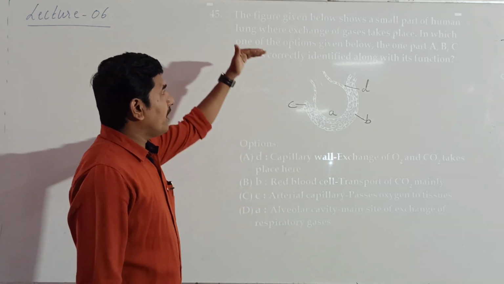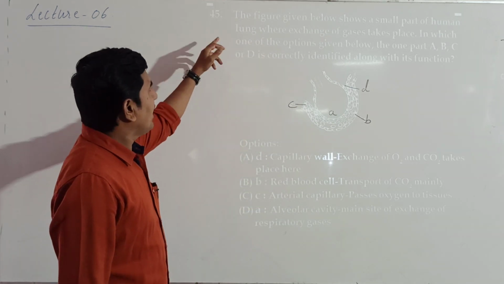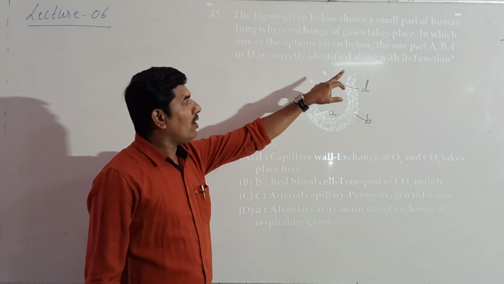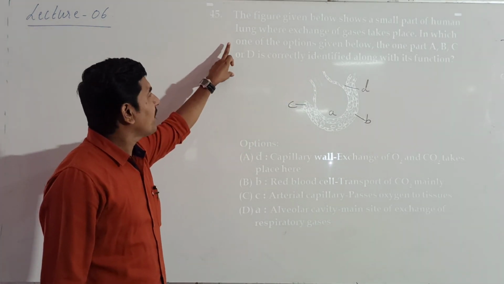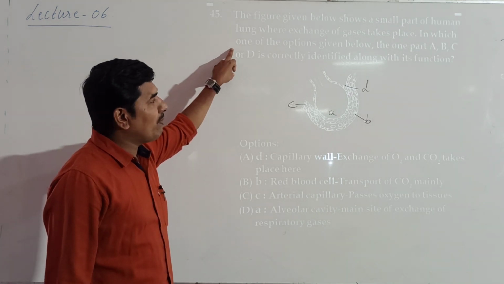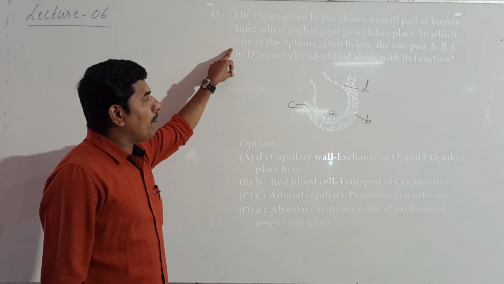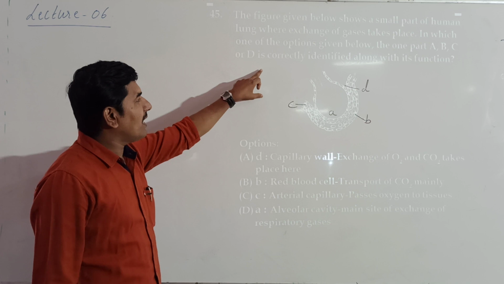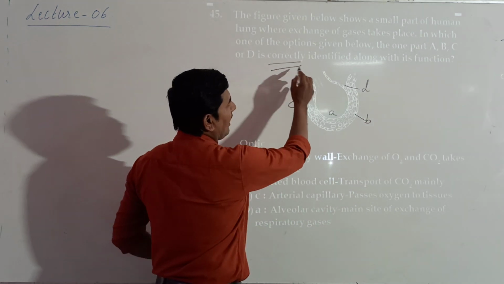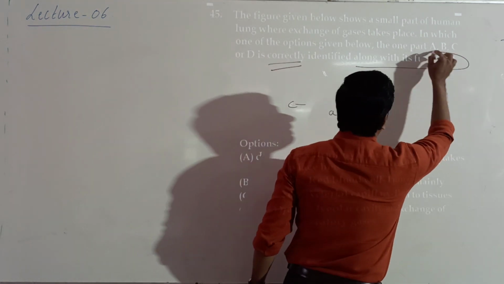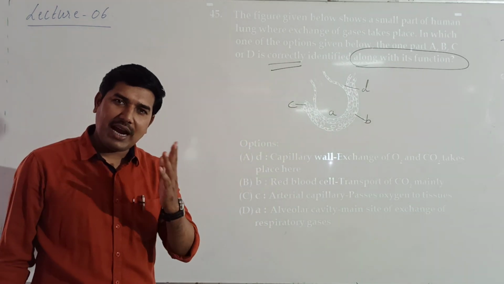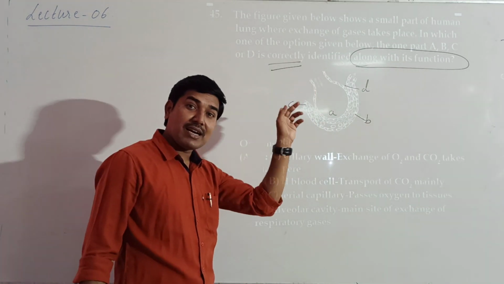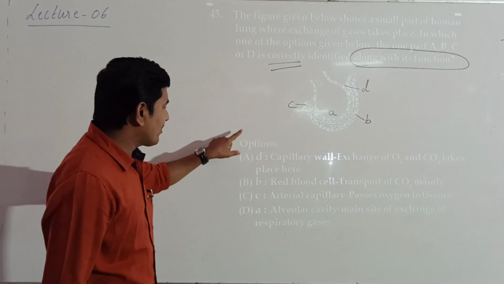Read the question. The figure given below shows a small part of a human lung where exchange of gases takes place. In which one of the options given below is the part A, B, C or D correctly identified along with its correct function? Okay, let's go to the options.